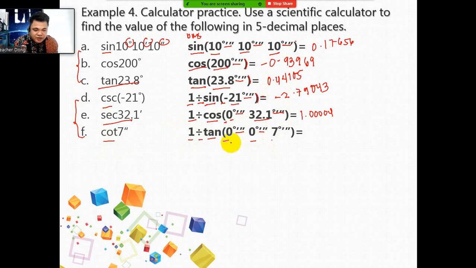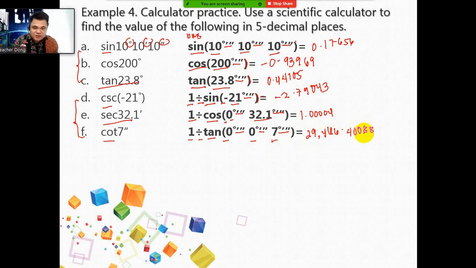You have to write the first two before the seconds. It must go in order. Then dial 7, DMS again. Close parenthesis, equal sign. The answer that you have to get is 29,466.40088. I think it's exact based on what I'm seeing now on my calculator.